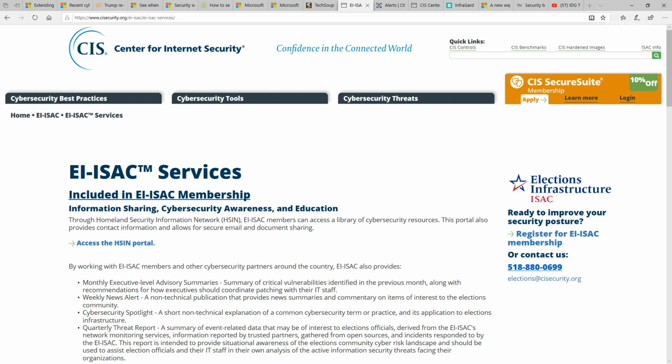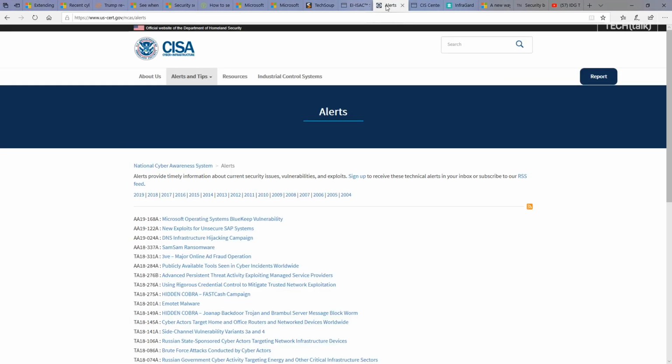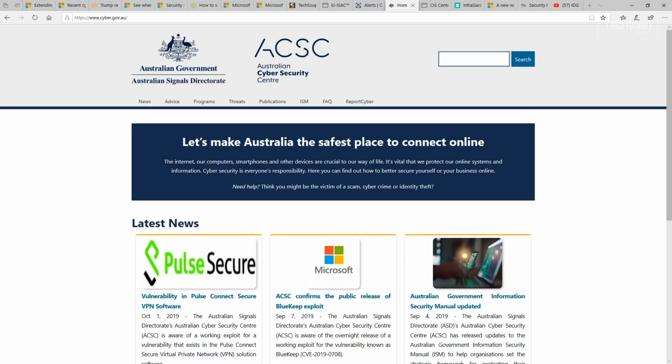But what about for you and I, the common person who isn't involved in an election or government? What do we have as resources? Don't worry, there's information out there for us too. For example, the Department of Homeland Security provides a Cybersecurity and Infrastructure Security site that you can sign up for notifications. But what if you're not in the United States of America? Look around for resources in your neck of the woods. For example, if you were located in Australia, you can sign up for the Australian Cyber Security Centre and their notifications.